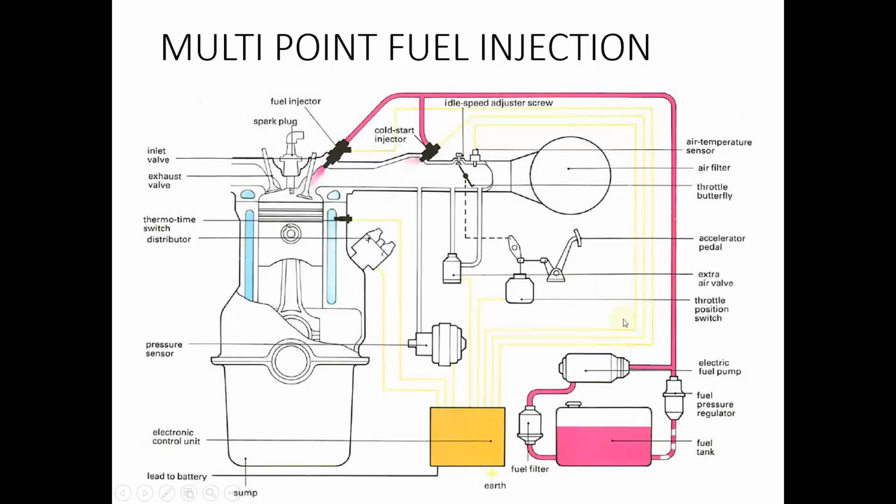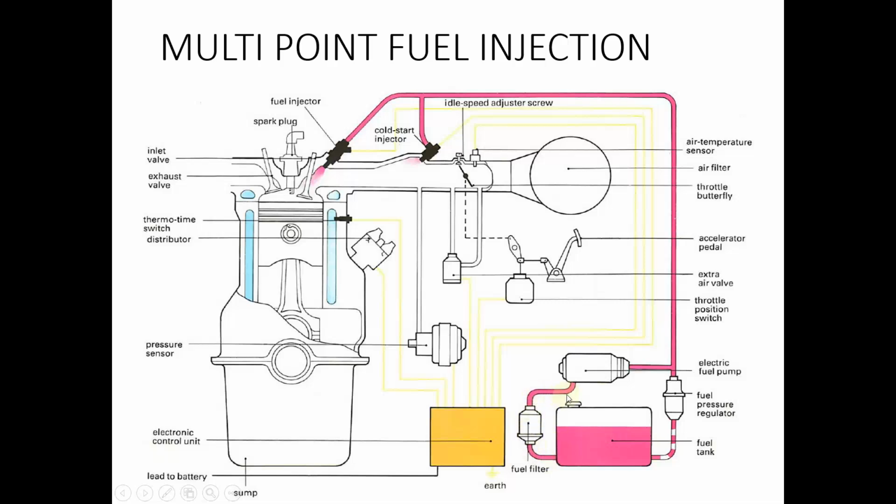This is the schematic diagram of a multi-point fuel injection. We have the fuel tank where we fill the fuel, and this fuel remains almost at atmospheric pressure, as we know. So this fuel is taken by an electric fuel pump. This pump will pump out the fuel from this tank through a fuel filter. The function of the filter is to filter out the impurities.